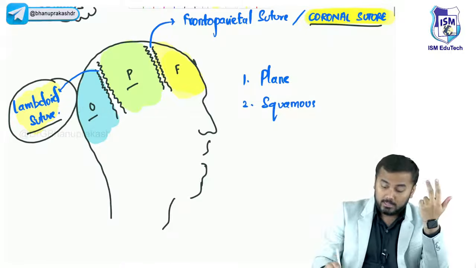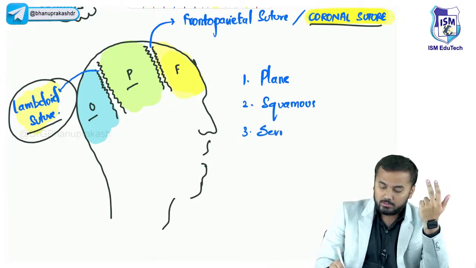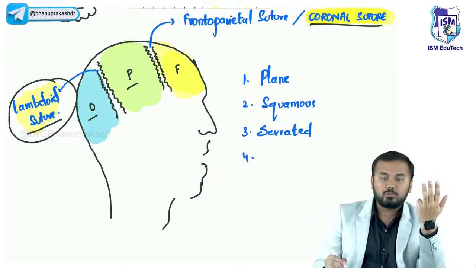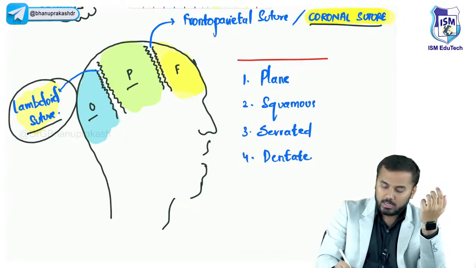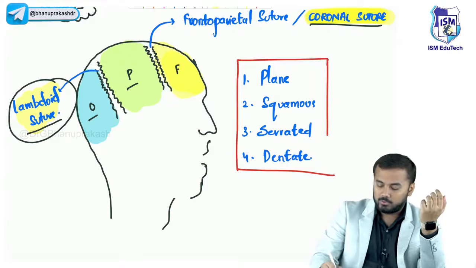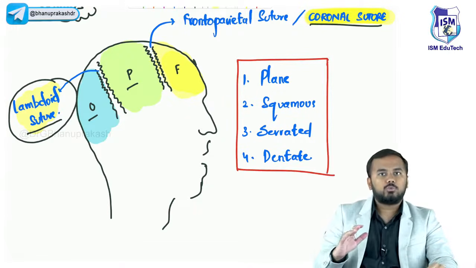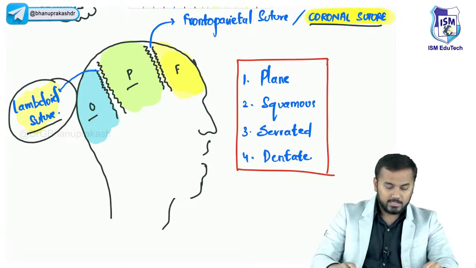Third suture we discussed is serrated suture. Fourth important suture we discussed is dentate suture, right? So these are the four different types of sutures which we have discussed. All of you are clear regarding the sutures before I move on to the next topic?